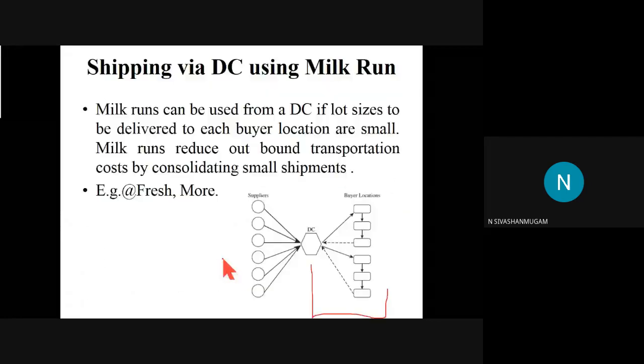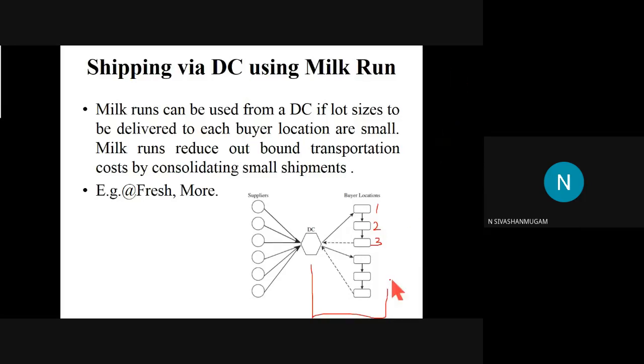But in this case, we have the distribution center in the inbound region, and the distribution center is common. Okay, but after that, the distribution of products or goods to the buyers is by milk run, which means two or three buyers will be covered in a single trip. So they start, covering the first buyer, second, and third. Three buyers are covered in a single trip. Okay, so this type of networking is called shipping via DC, distribution center, using milk run.